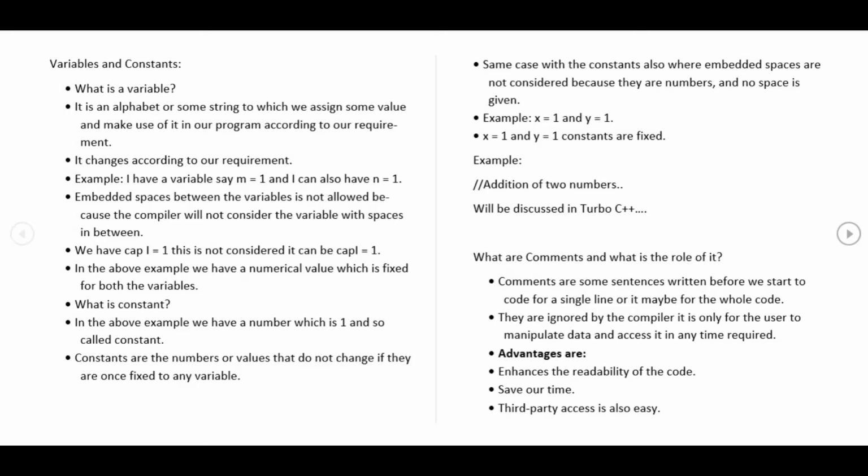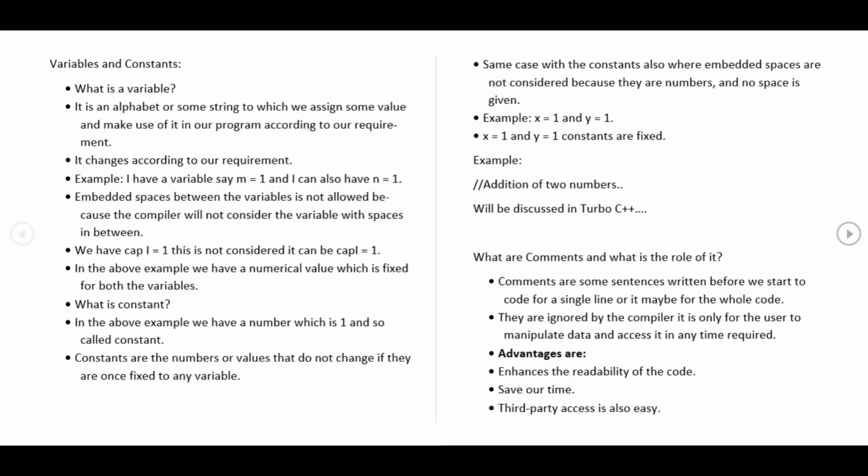So what are variables actually? It is an alphabet or some string to which we assign some value and generate the output according to our requirement. It changes according to our requirement. It varies all over the code. If we have an example, say m equals 1 and n equals 1, here m and n are two variables to which we are assigning one constant value 1. You can change it to x or y or z or something. It must satisfy your requirement in order to produce a proper output.